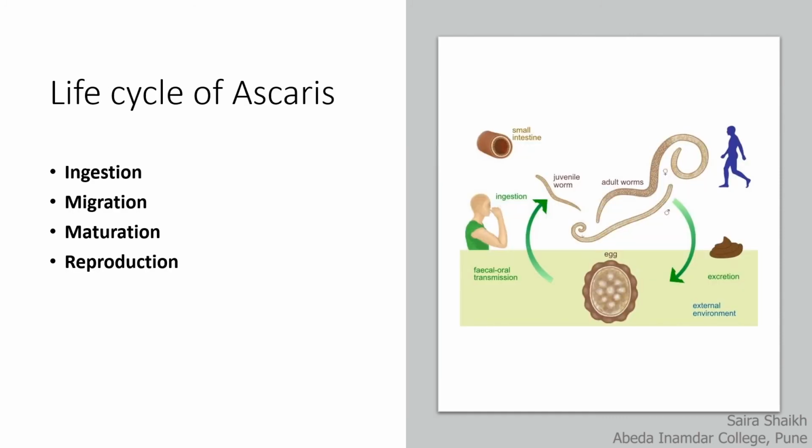Let us study the life cycle of Ascaris. It includes 4 phases: ingestion, migration, maturation, and reproduction. In ingestion, tiny microscopic eggs accidentally get swallowed by eating uncooked fruits or vegetables that have been grown in contaminated soil.